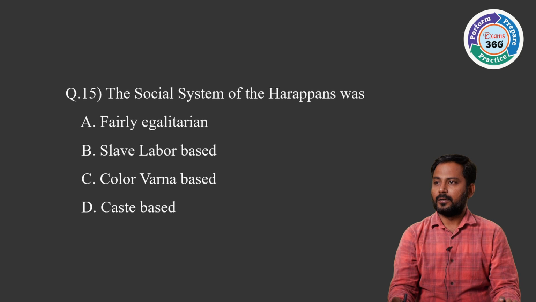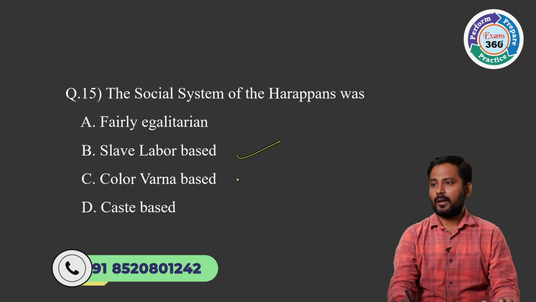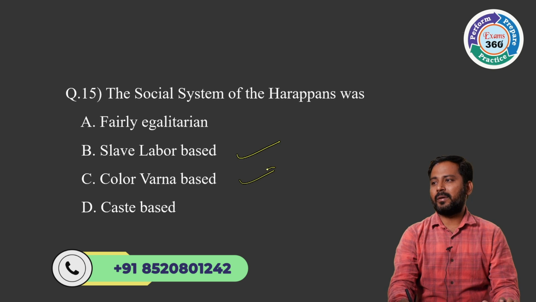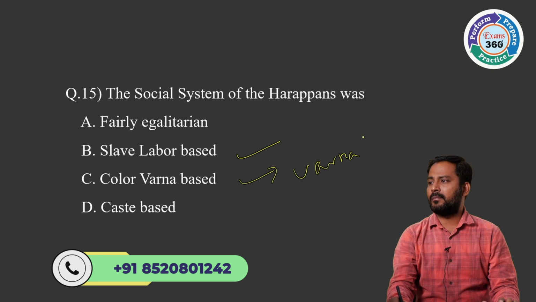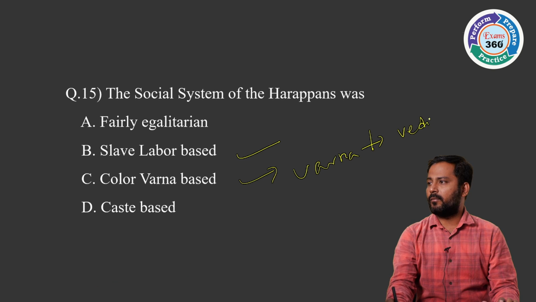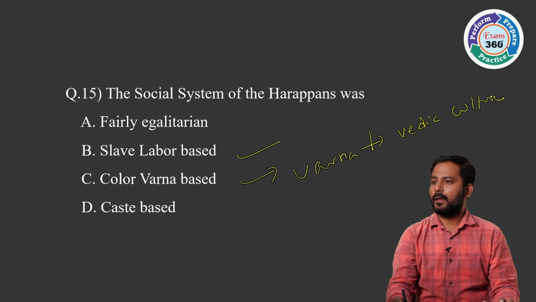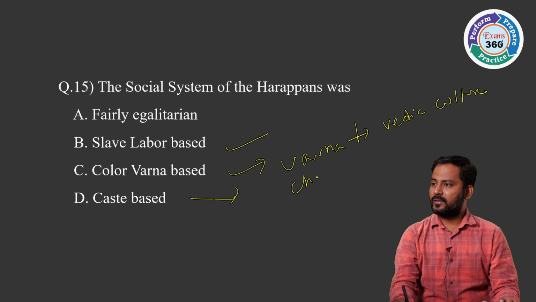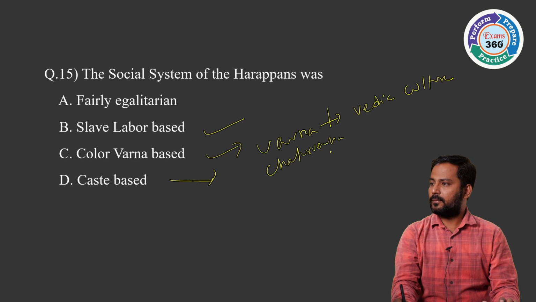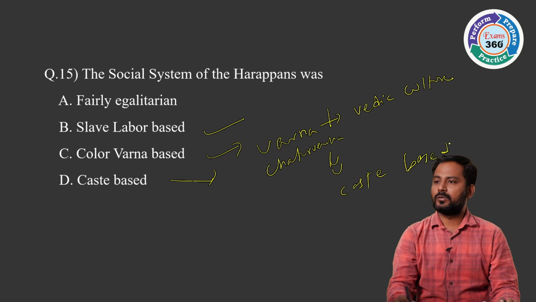Next, 15th one. The social system of the Harappans was, what kind of social system they had? B. Slave labor based. We don't find slave labor. And even color varna based. This color varna, everything will come after the Vedic people, Vedic culture. Caste based. The Shatavahana system led to the caste based distinction. So you can't go for the caste based.